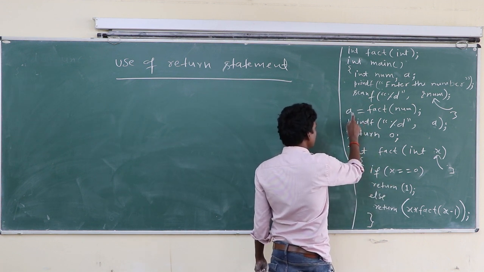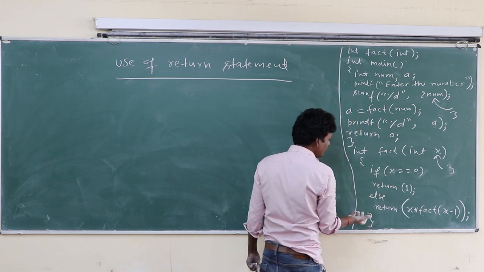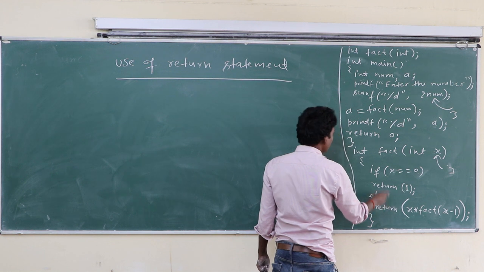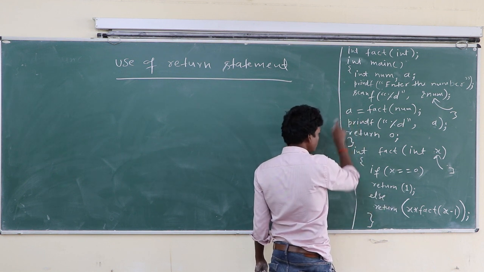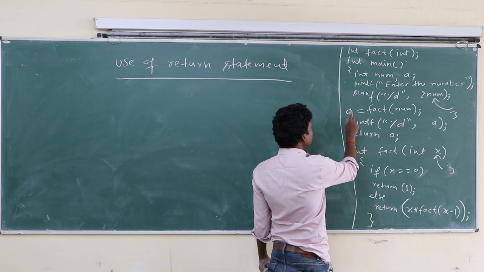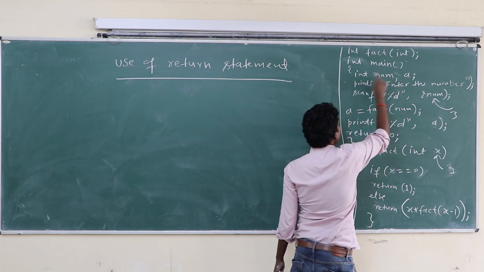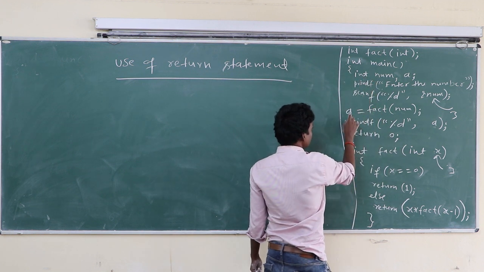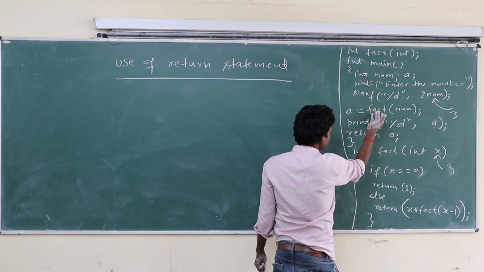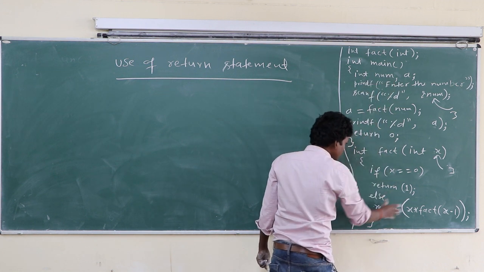Okay class, that's why we use a here, because the fact function returns something. The receiving variable is here. Since this is int, a is also an integer type, because a collects the integer value, and fact returns an integer.